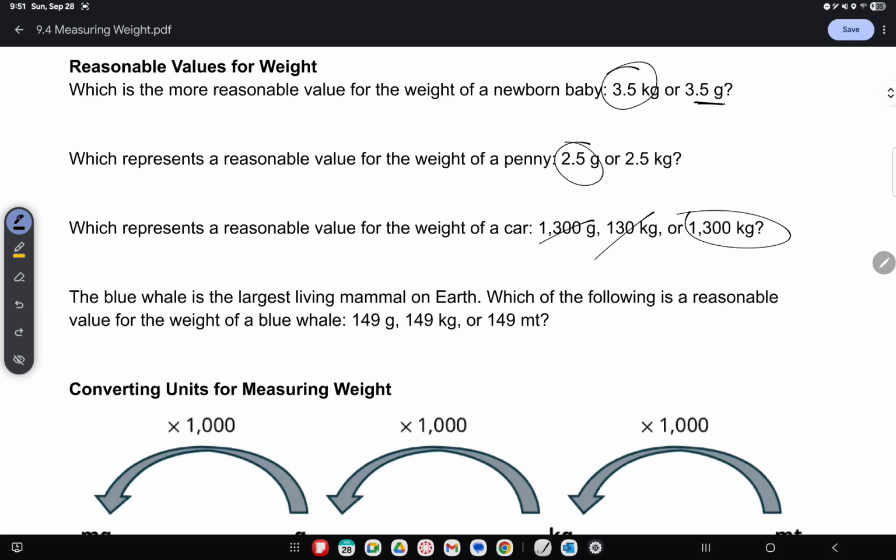All right, a blue whale is the largest living mammal on Earth. What's a reasonable thing for its weight? So that's bigger than a car. So it wouldn't be these. It's going to have to be this. But MT is for metric ton.